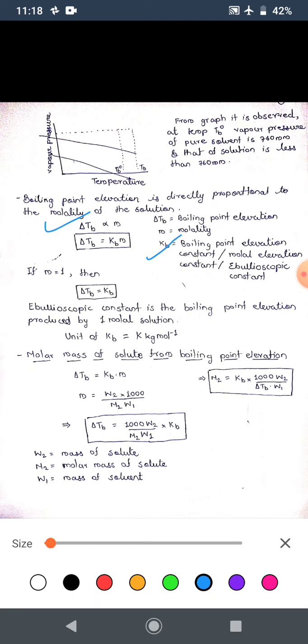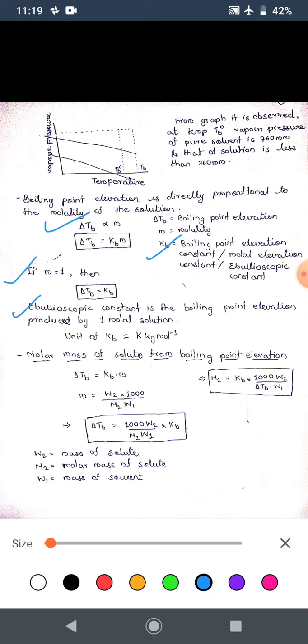If the molality of the solution is equal to 1, then the equation becomes delta TB is equal to Kb. Thus we can define the ebullioscopic constant as the boiling point elevation produced by a 1 molal solution.